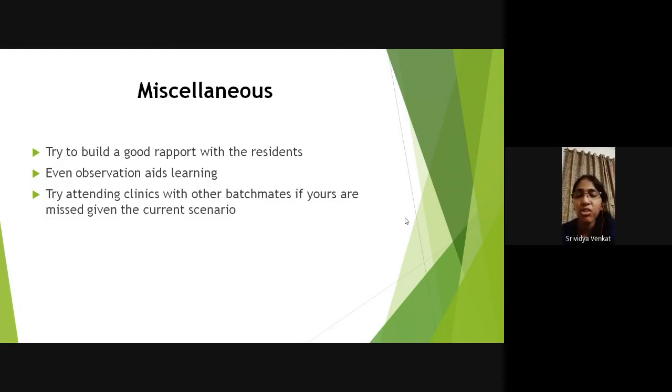So make a list of the cases which are important for exams, and again repeating exams, because I can't reiterate this more. From an exam point of view, at least do those basic 4, 5 or 10, 15 cases. Otherwise you will end up just taking 1 or 2 cases and finish off your postings and think कि हाँ postings अच्छे से हो गया. But there are a list of cases that you should take before your postings end. Next slide.